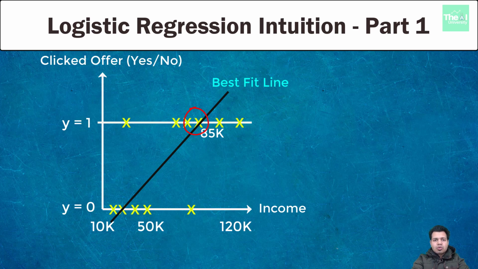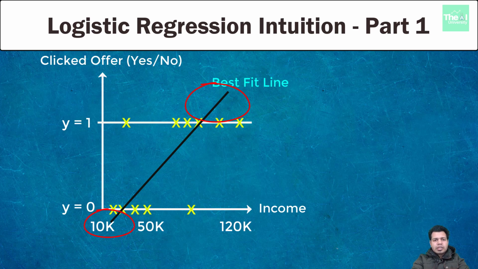So for any customer who is falling in income between 20,000 and 85,000, the probability of clicking on the email offer is increasing as we move to the right. While it's totally okay to have probability values for this region shown in the circle, what about data points or observations above y equals 1 and data points below y equals 0? The reason I'm asking this question is that you can't have probability values greater than 1 and less than 0.